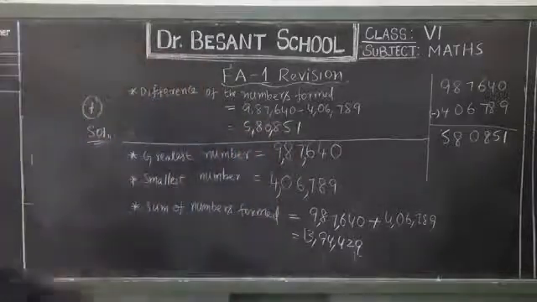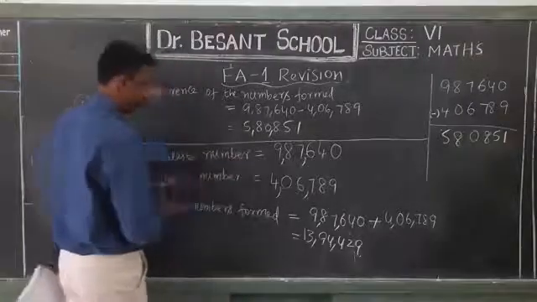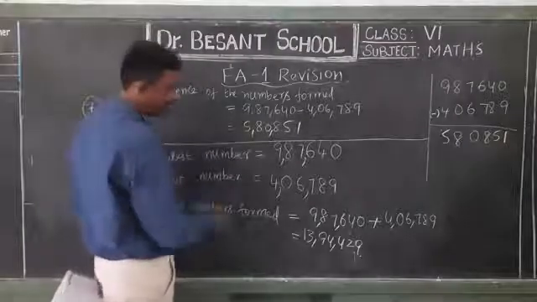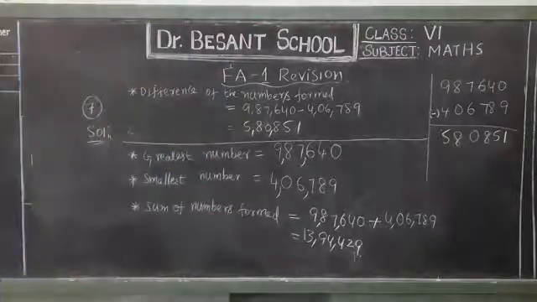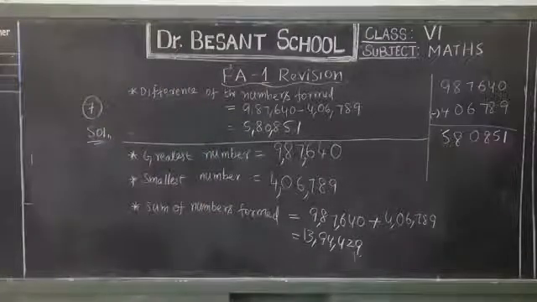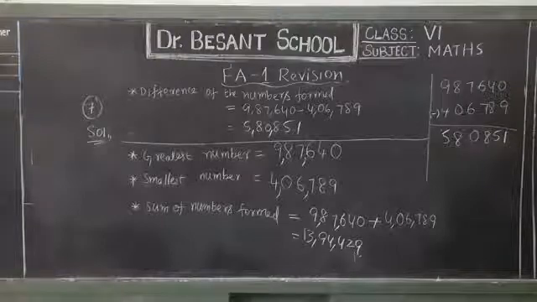That's it. Given 6 digits, we first have to write down the greatest number as well as the smallest 6-digit number. Then we have to add and subtract. This is the way you can perform that sum. It's very important. You will get this type of model sum in your examination. Very simple. They will give some digits. We have to find the greatest and smallest numbers, then find their sum and difference.